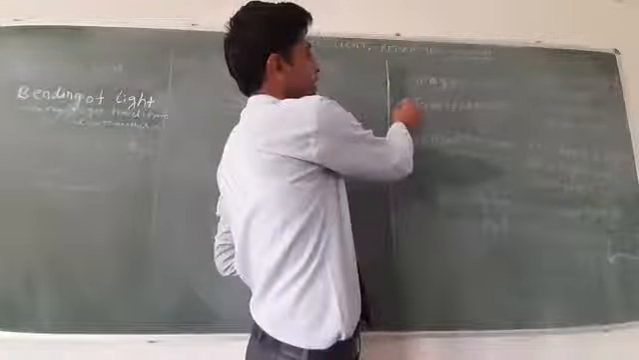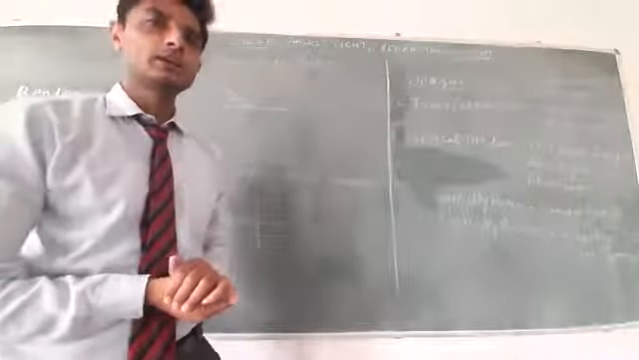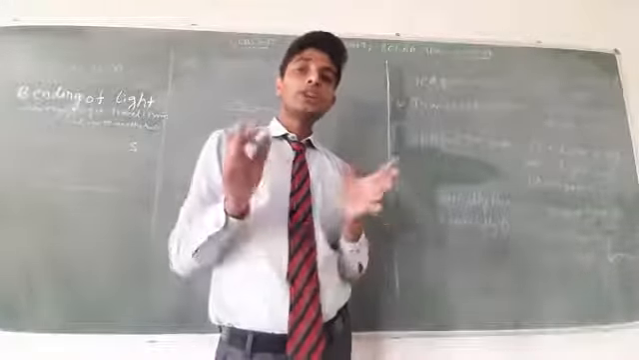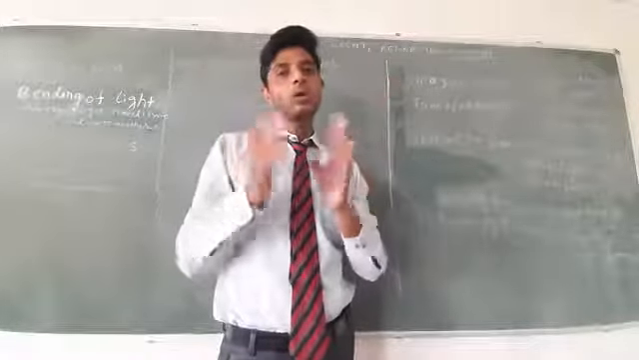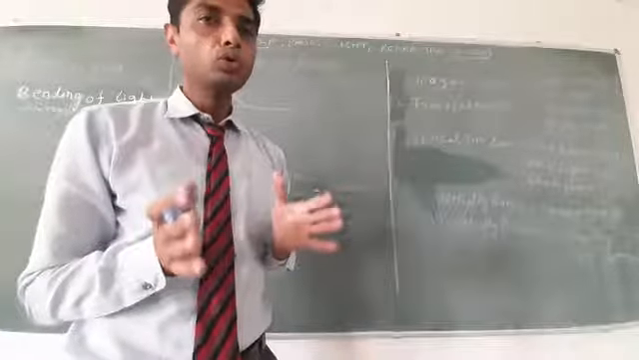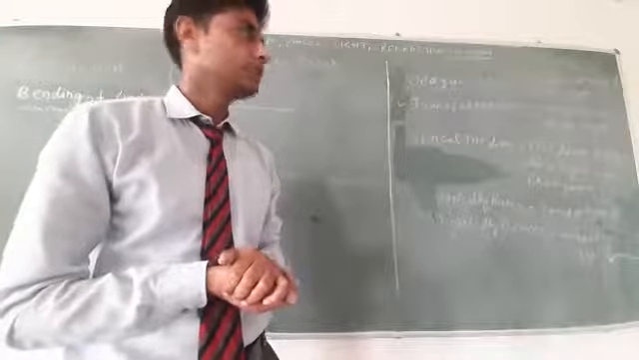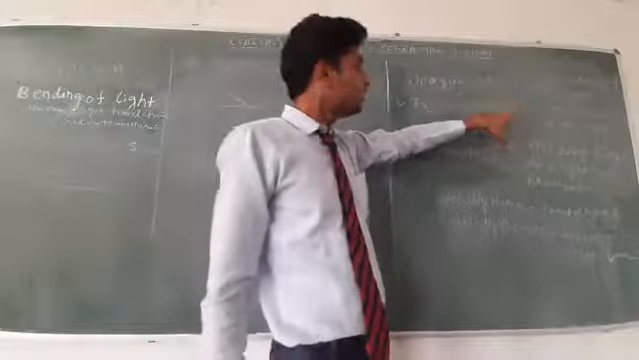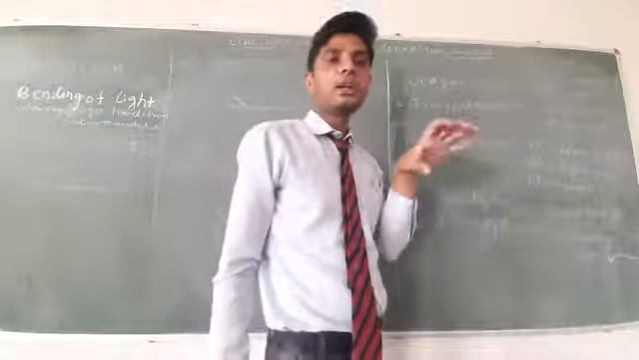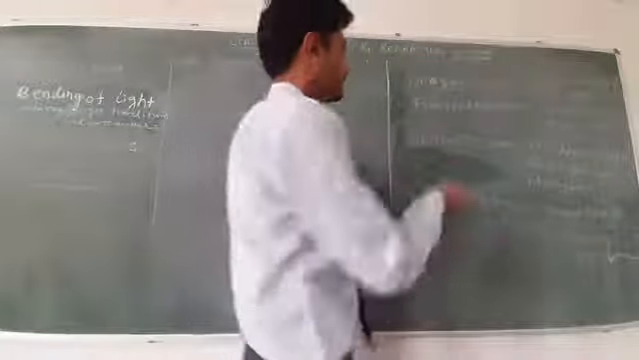Second is transparent object. What is a transparent object? When the ray of light is incident on a transparent object, then most of the light passes through the object easily. It means this type of object transmits most of the light when the light is incident on it.